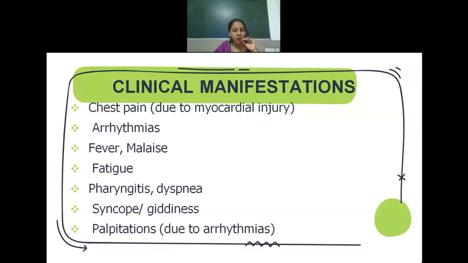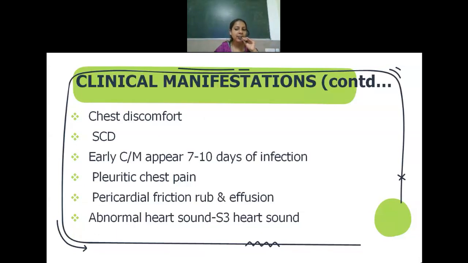The person may also have fatigue or body weakness, and breathing difficulty or shortness of breath is also very common because of decreased blood flow to the lungs or decreased oxygenation to the lungs. Shortness of breath and dyspnea is also seen. And along with that, there can be loss of consciousness or giddiness in certain patients. Okay, and it was also noted that young people who suffer with myocarditis, about 20% of them die because of sudden cardiac death. SCD means sudden cardiac death.